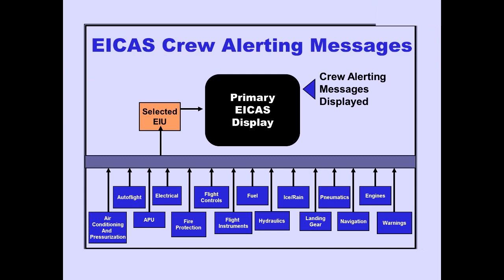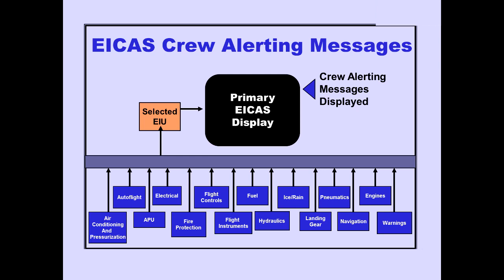The EIUs continually monitor all airplane systems. If a malfunction occurs, the selected EIU displays a crew alerting message on the primary ICAS display. Since ICAS displays the airplane's system indications and alert messages, the crew does not scan the various panels for non-normal conditions.